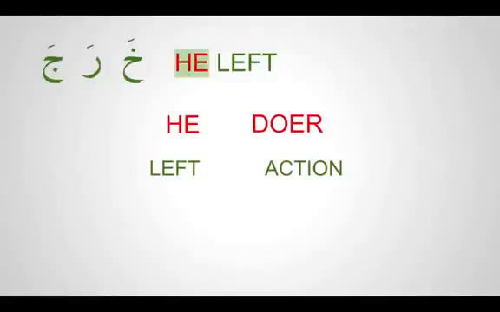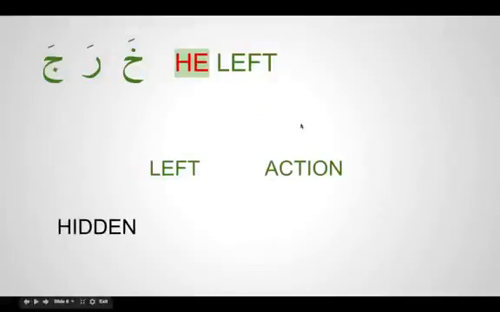The pronoun huwa itself is missing in Arabic. It is hidden within the word itself. That is what I call the word itself carrying a pronoun. It's like a mother carrying a child. The verb itself is carrying a person who is doing the action. Because the pronoun is hidden, it is called mustatir. Mustatir means that which is hidden. So kharaja does not only mean left, it means he left.